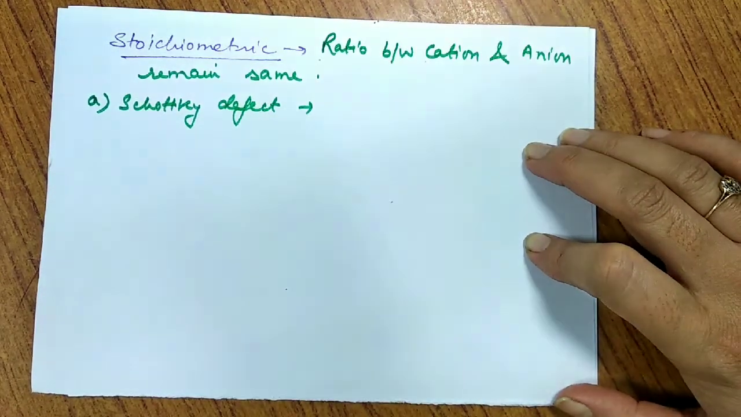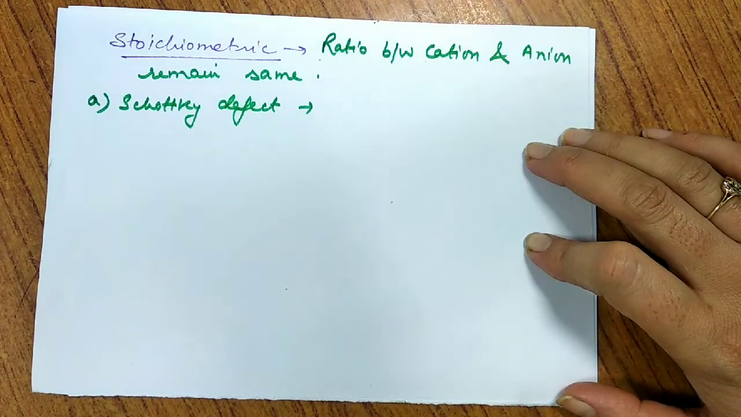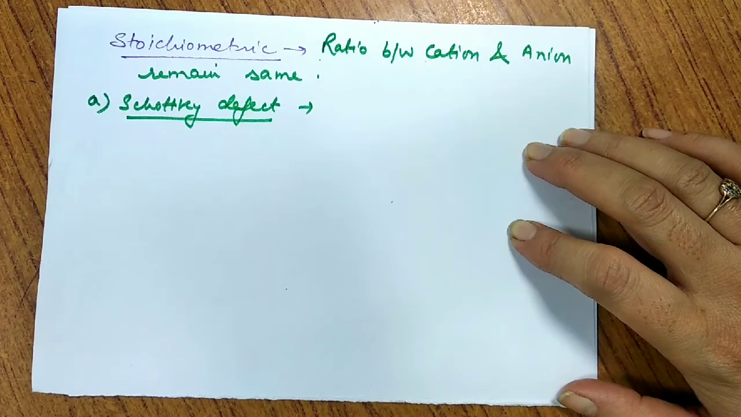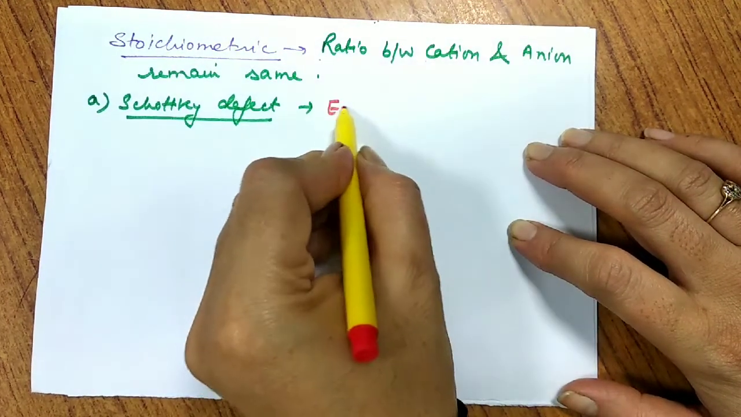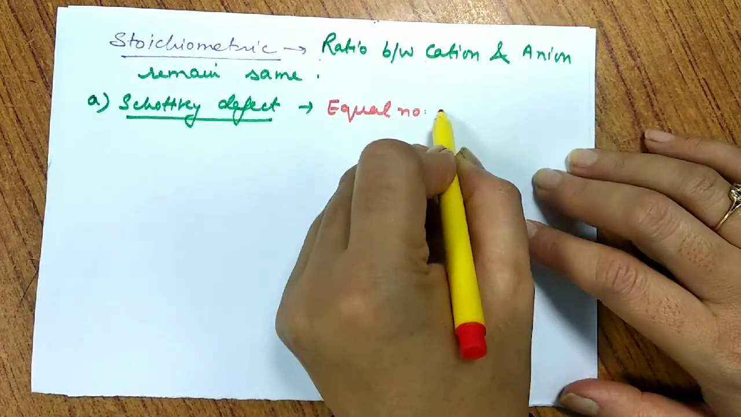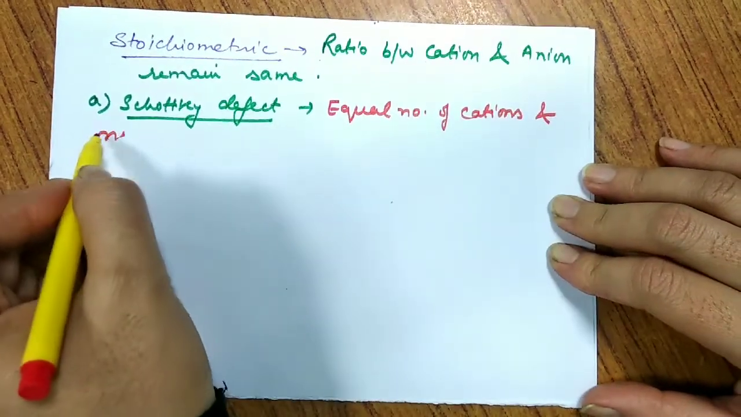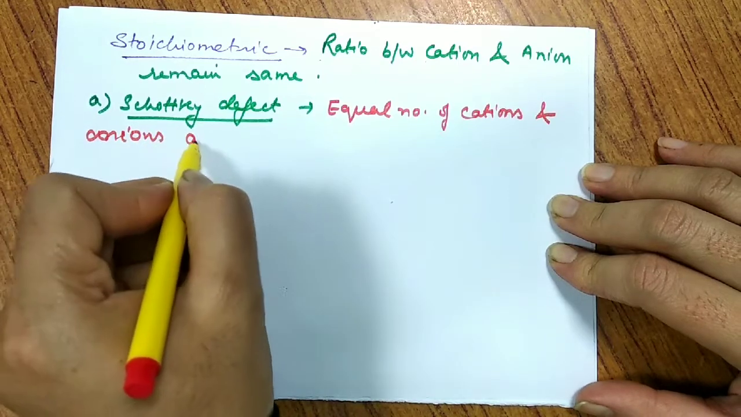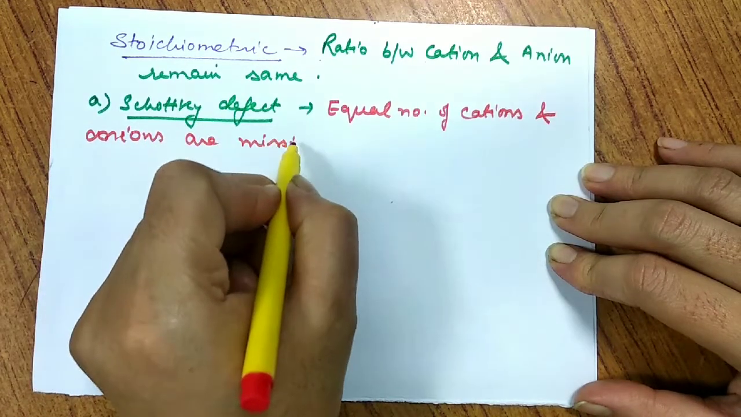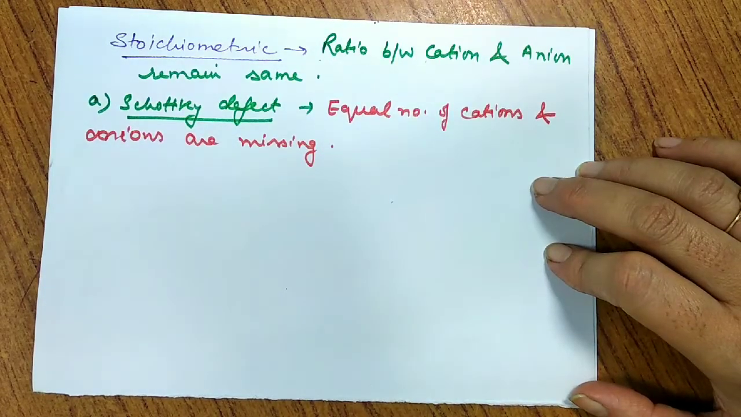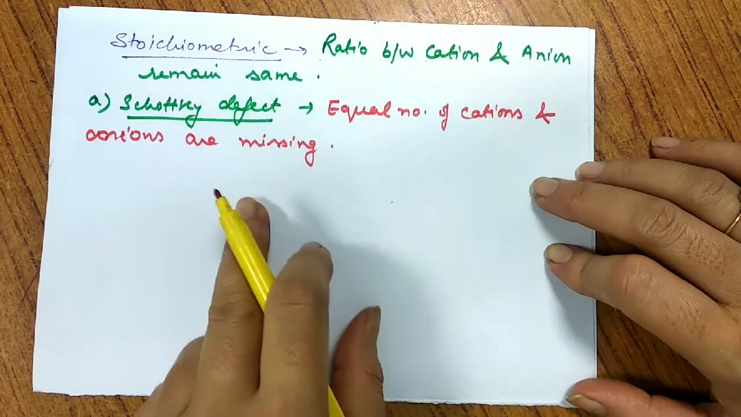And when we talk about Schottky defect, I should say that when an equal number of cations and anions are missing, we call it Schottky defect. When equal numbers of cations and anions are missing.